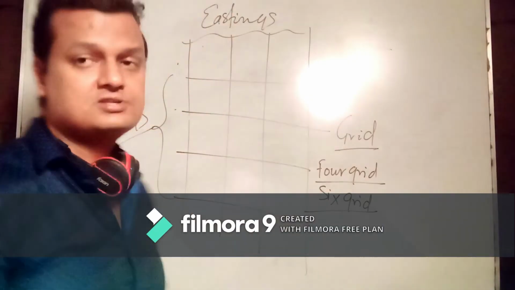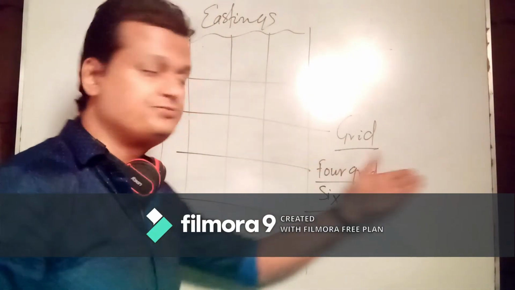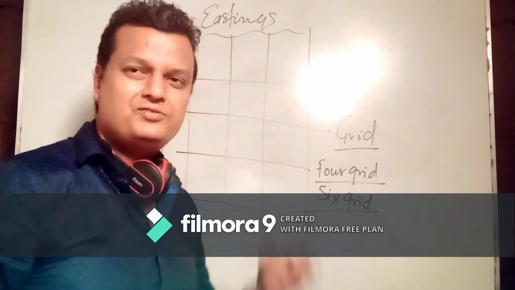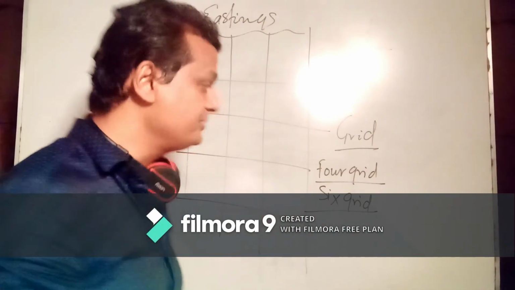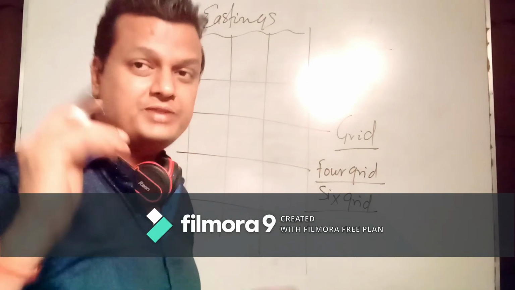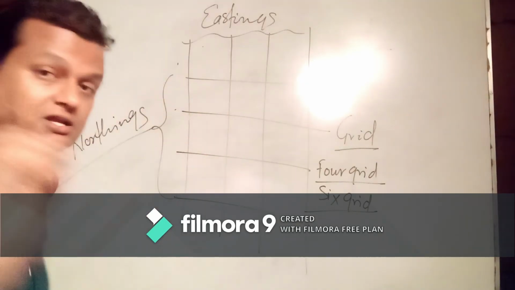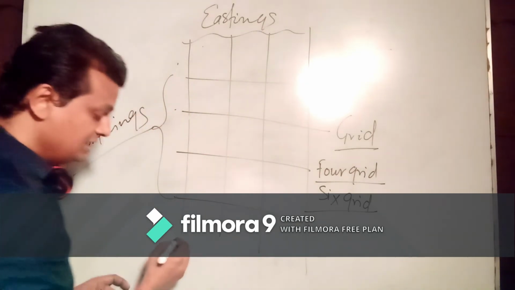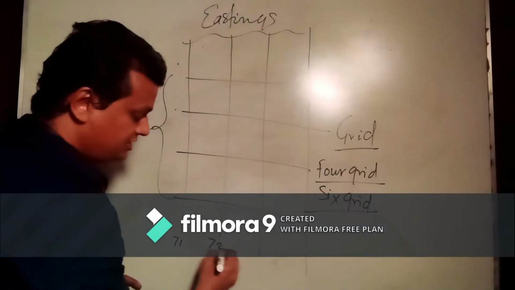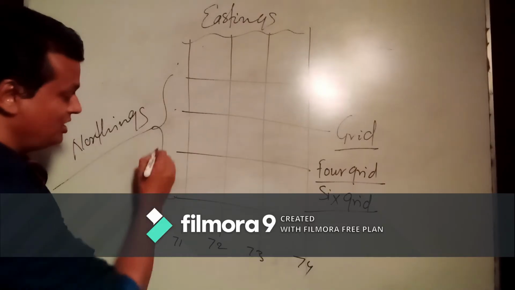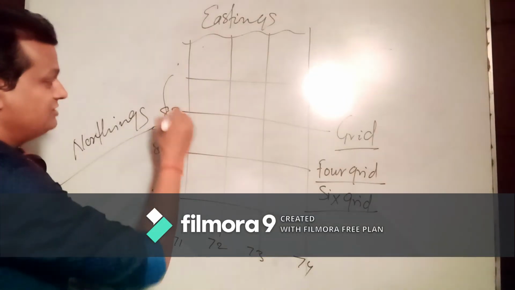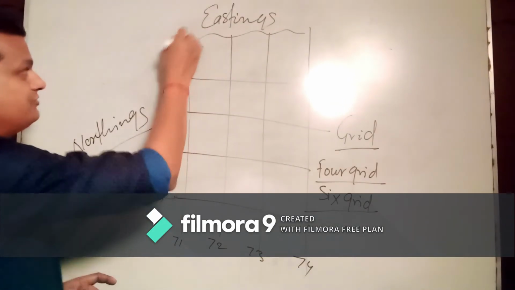So many questions can be derived from the 4-grid system, and very minute questions can be derived from the 6-grid system. For the 4-grid system, we need to understand certain numbers, like 71, 72, 73, 74, and 81, 82, 83, 84, 85.